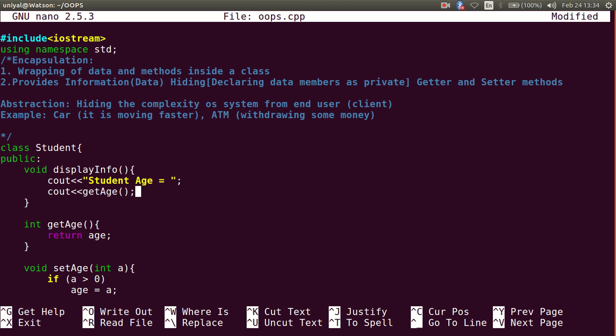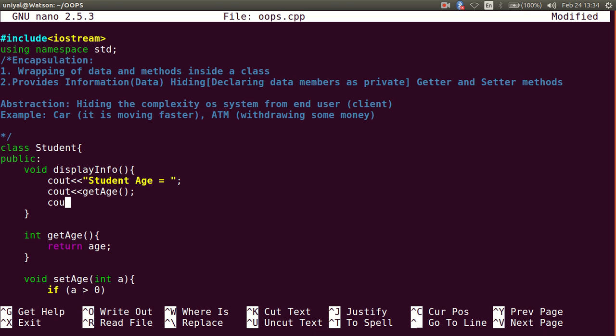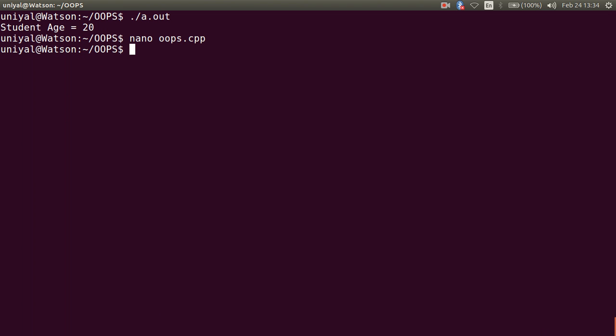What I can do, I can do cout endl here, and now you will find that this program prints the output in the same way as it was printed earlier.